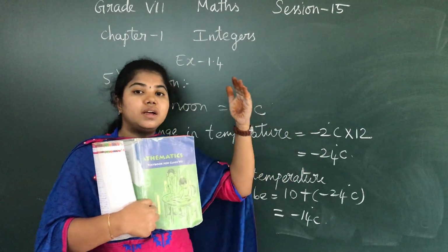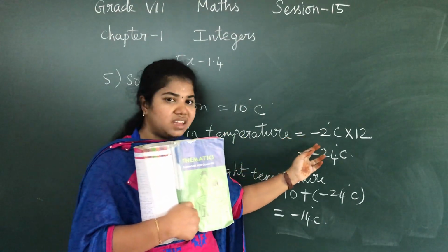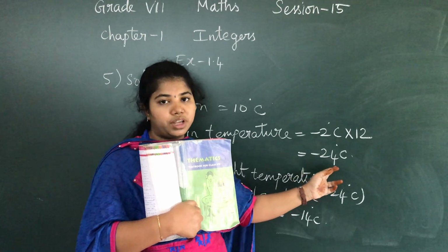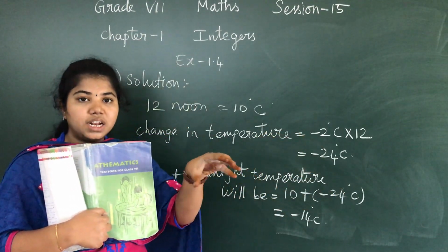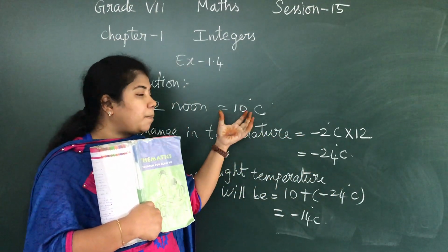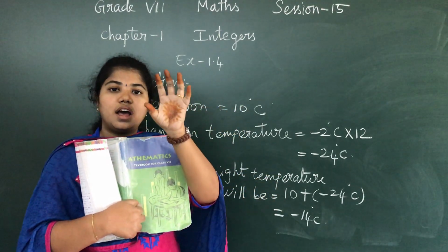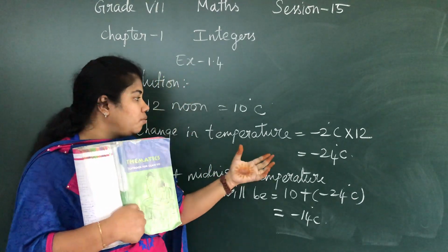So I have taken the rate of decrease. It is minus 2 degrees Celsius into 12, which is equal to minus 24 degrees Celsius. I have to calculate the temperature. If I know the temperature now, and if I add the change in temperature, I can get the temperature at midnight. So I am doing it.